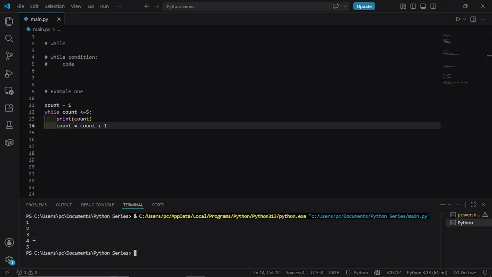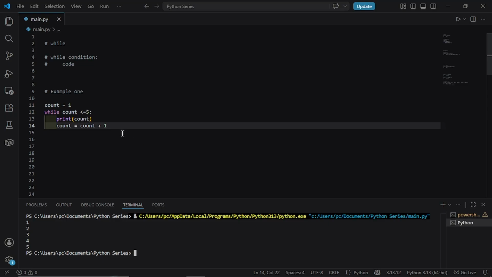This keeps going until count becomes 6. Is 6 less than or equal to 5? No. The loop stops. That is it. Set up before the loop, the condition, and the update inside the loop. Every while loop you ever write will have these 3 parts.